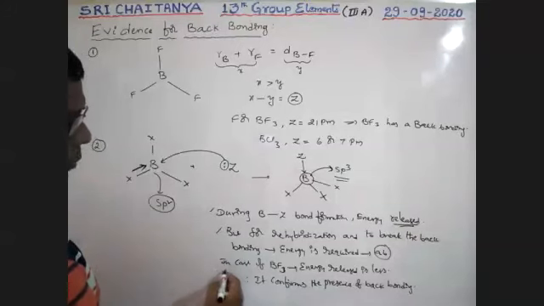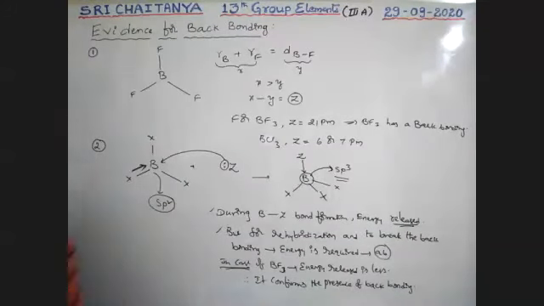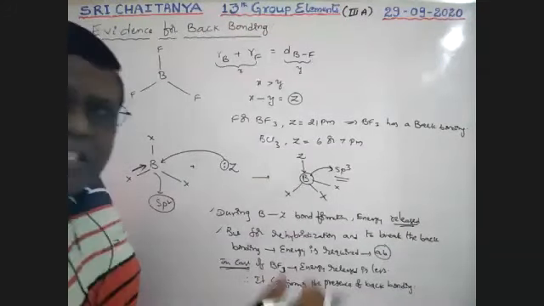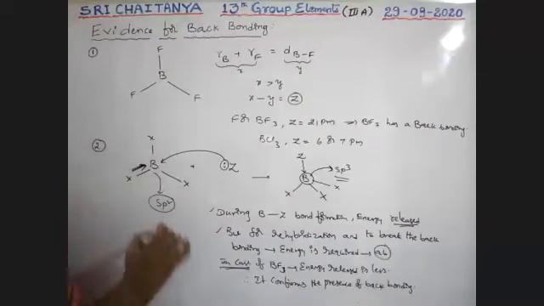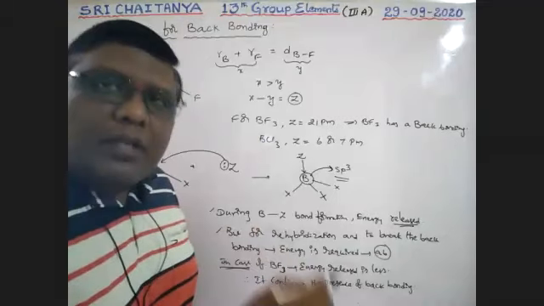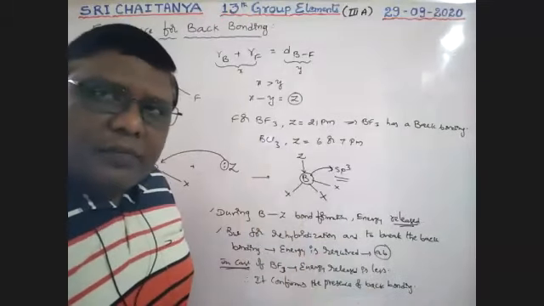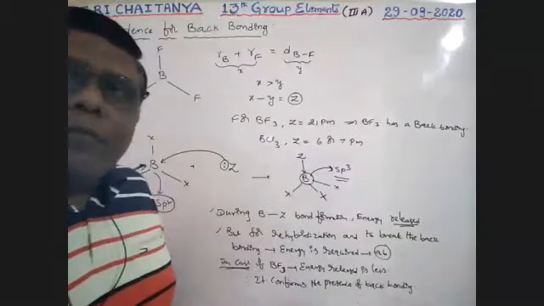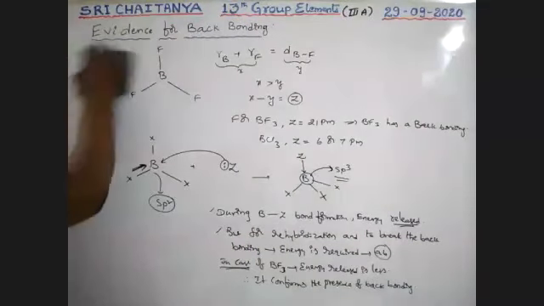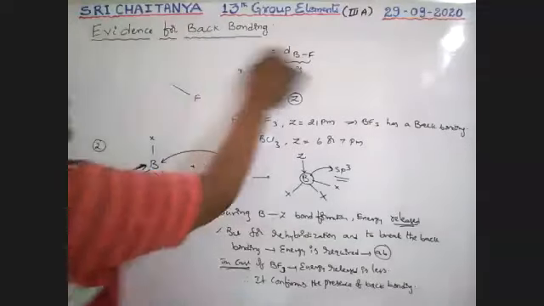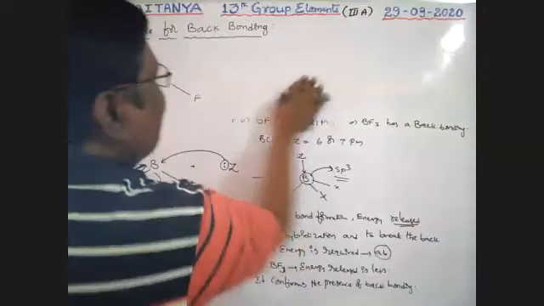So altogether, in case of back bonding in BF3, very little energy is released. That means for breaking this back bond and for rehybridization, more energy is absorbed. That is why less energy is released. So no doubt, BF3 has back bonding. It is the second evidence. Next, third evidence. All these evidences are required, boys, for our objective purpose.